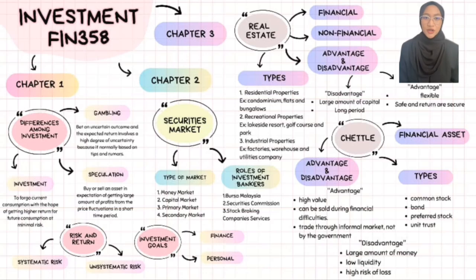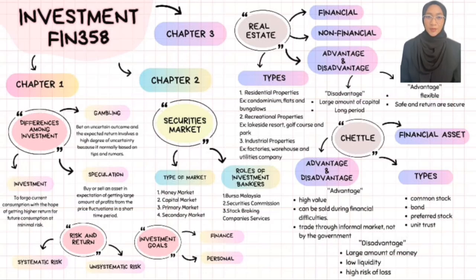The advantage of real estate is that the financing to buy real estate is flexible. This flexibility allows buyers to leverage a loan to purchase property with minimal upfront capital while spreading payment over time. It's also safe and returns are secured. Besides, real estate requires a large amount of capital and the commitment of the repayment is over a long period. Let's look at the types of real estate.